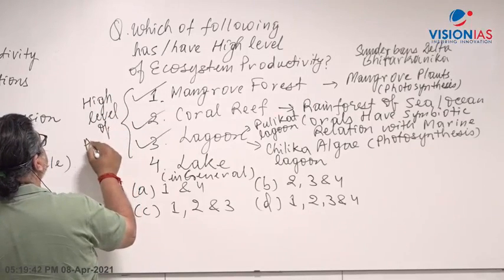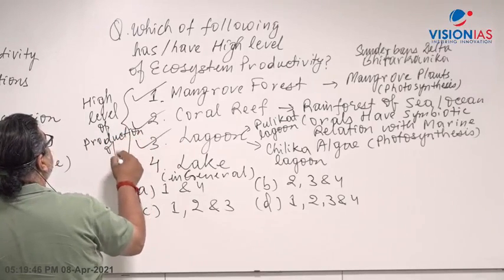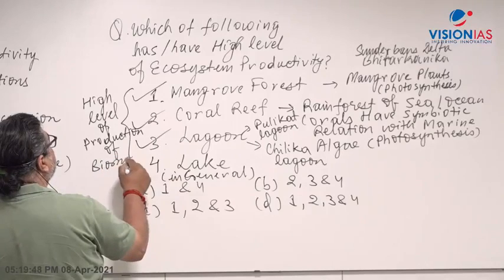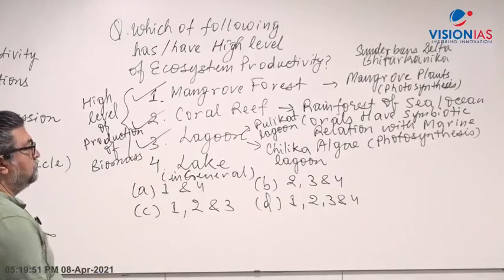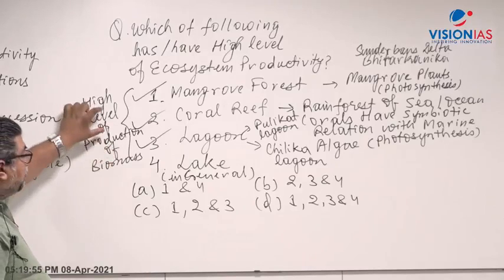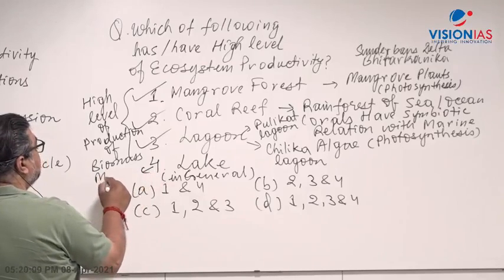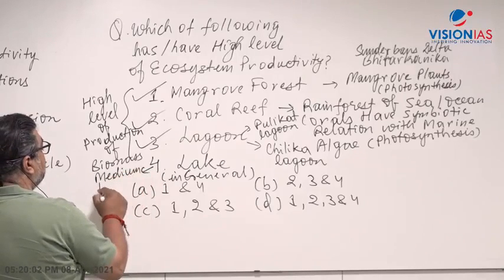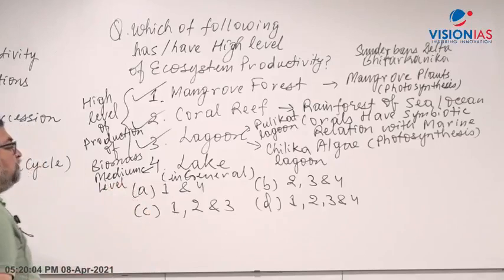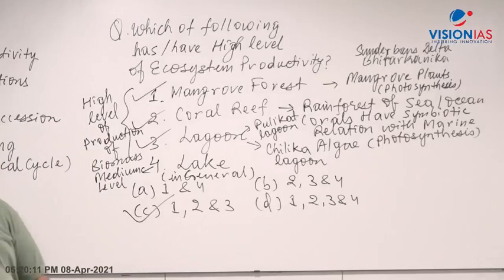production of biomass. What is biomass? Biomass is basically organic matter. More organic matter is produced with the help of photosynthesis. But lake has a medium level. Based on the nutrients, it has a medium level of production of biomass. So the correct answer is C, that is 1, 2 and 3. In this question, the correct answer is C.